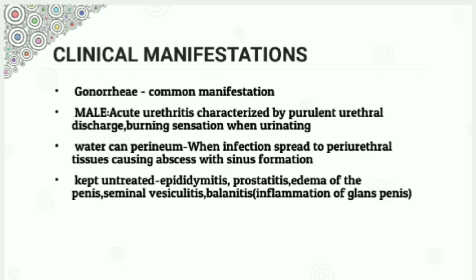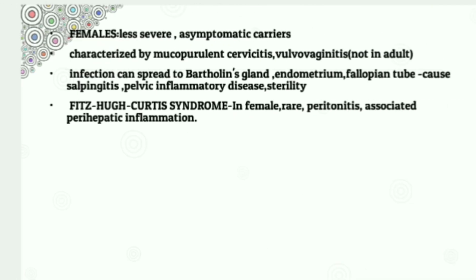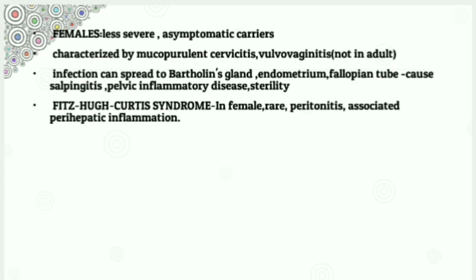In females, the manifestations are less severe when compared to males, and females are more often asymptomatic carriers than males. In females, it's characterized by mucopurulent cervicitis and vulvovaginitis. Vulvovaginitis is not seen in adults since the vagina is resistant to gonococcal infection due to low pH and thick stratified squamous epithelium there.